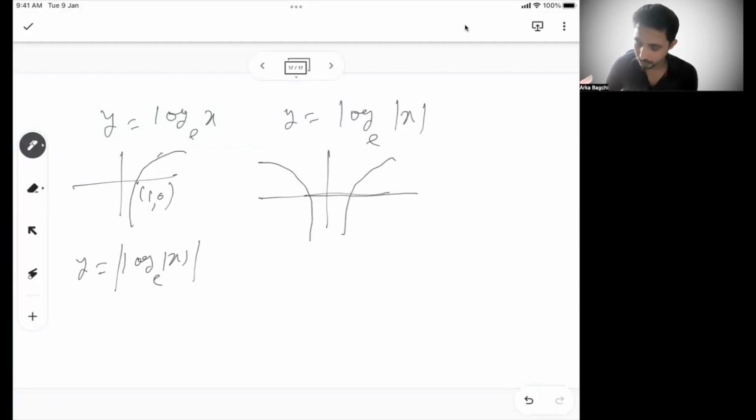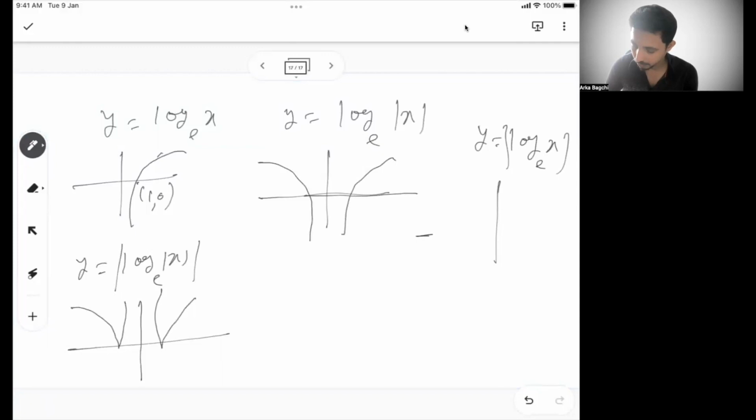If both of them are as a whole modulus, then we have typically this going top, this coming here, going top. If we have y equal to log of x base e whole modulus, then the graph is going down and going up, right? So this is one.